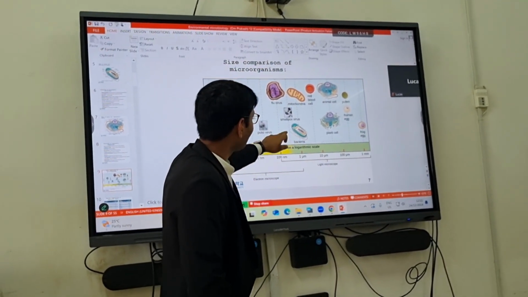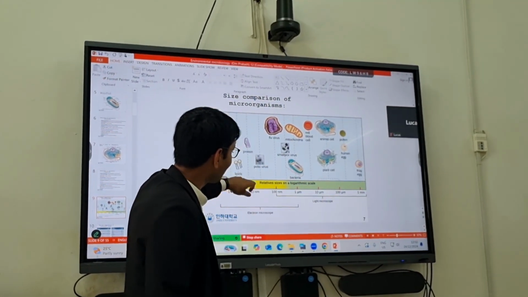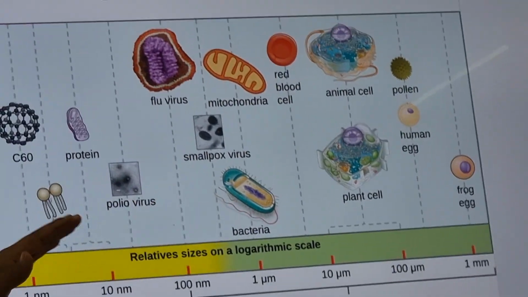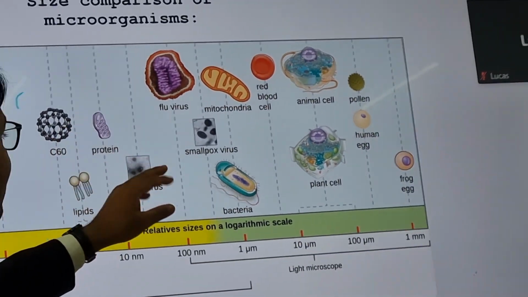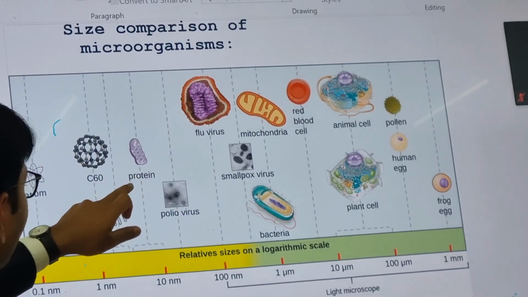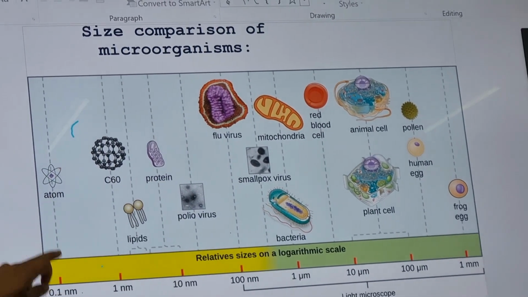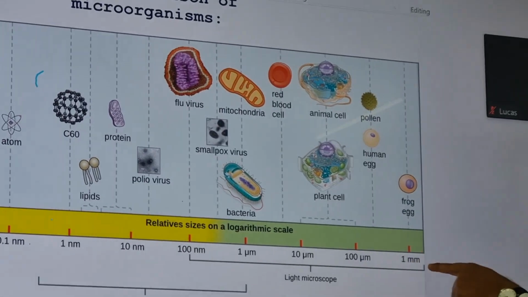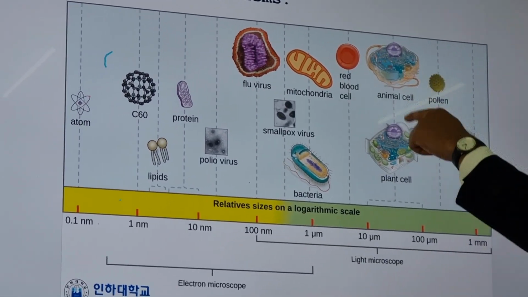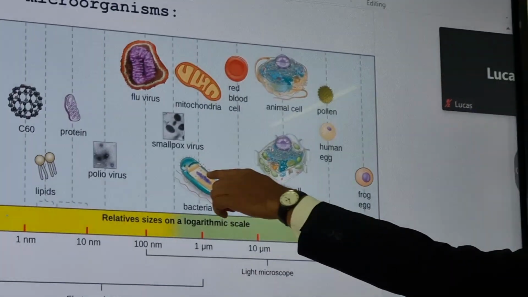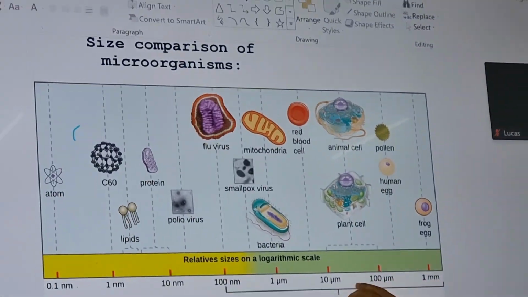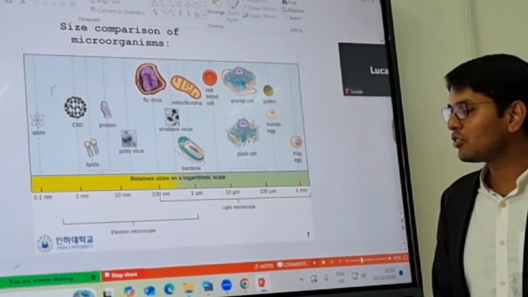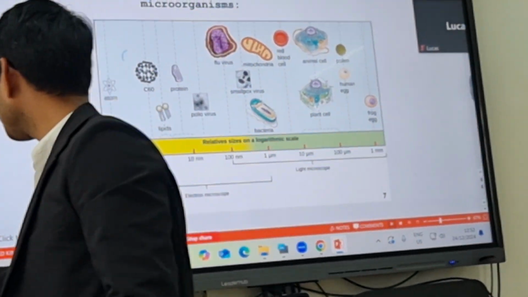But for the bacteria, it is around 1 micrometer, and for the virus, it is in nanometers. Okay, so this is the size comparison of each organism and cell, like flu virus, protein, atom having 0.1 nanometer, and compared to the frog egg, here you can see it is 1 millimeter. So we survive in this range, and bacteria have this range. So it's better to remember these values and sizes. In the future, they will help you.